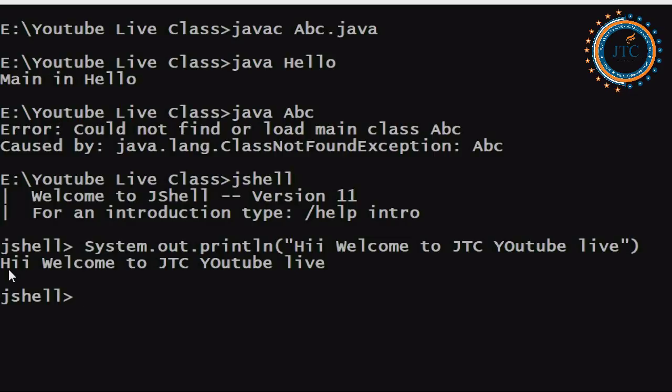Now you decide and tell me: when you want to write a simple welcome program, which one are you going to opt for? Are you going to use Jshell, or something else? What exactly are you going to do in that case? Which one are you going to use?